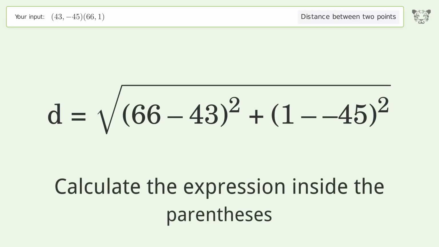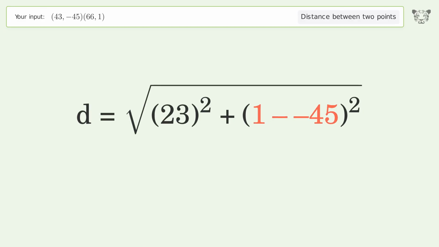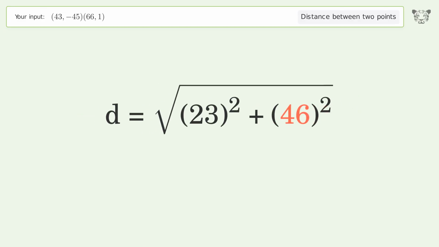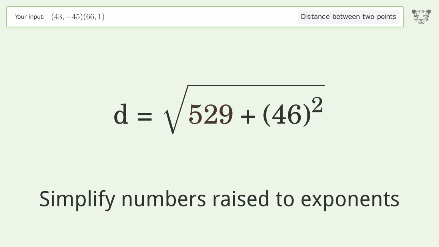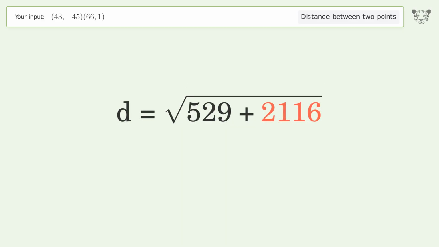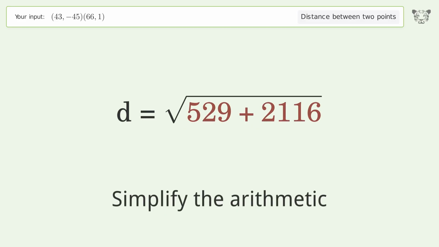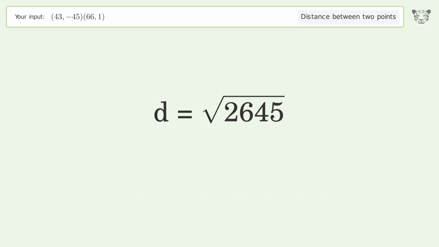Calculate the expression inside the parentheses. Simplify numbers raised to exponents. Simplify the arithmetic. And so the distance between the 2 points is the square root of 2,645, or 51.43.